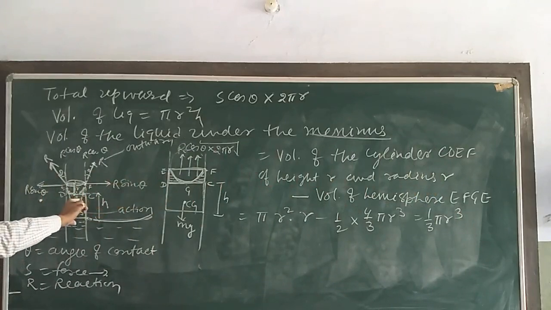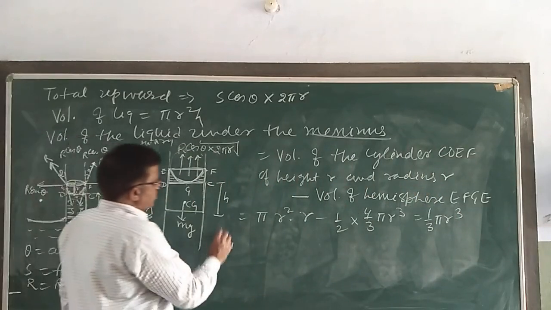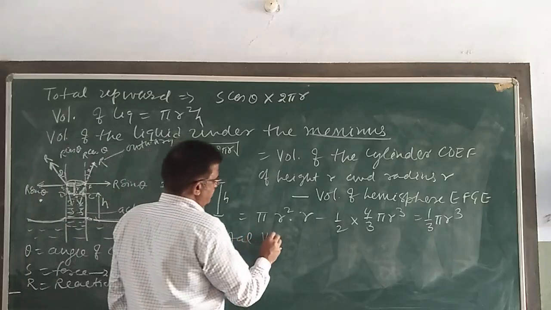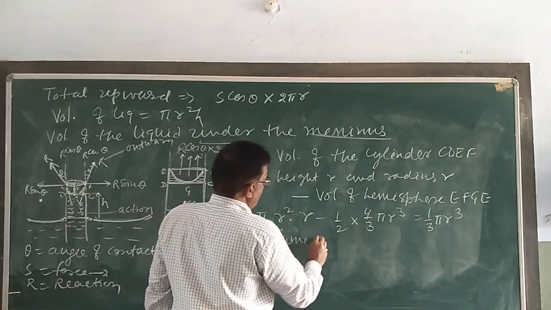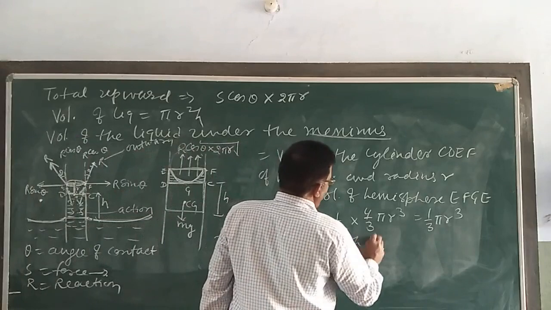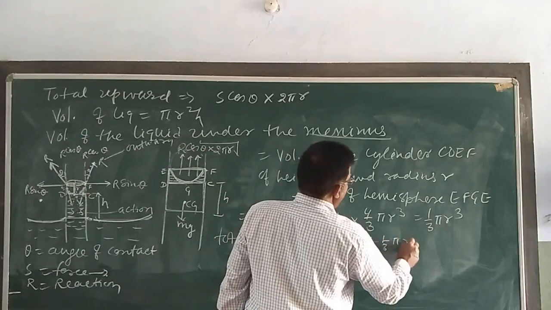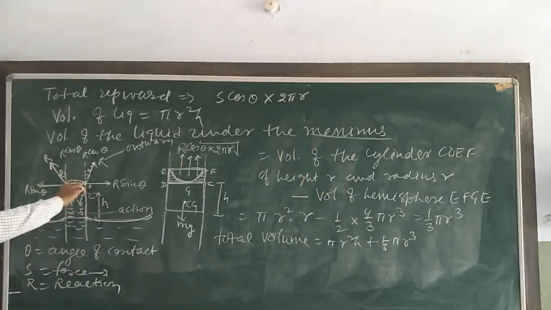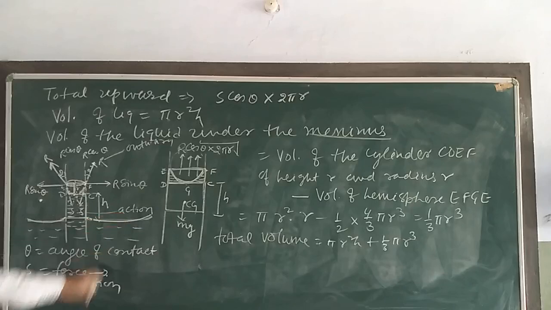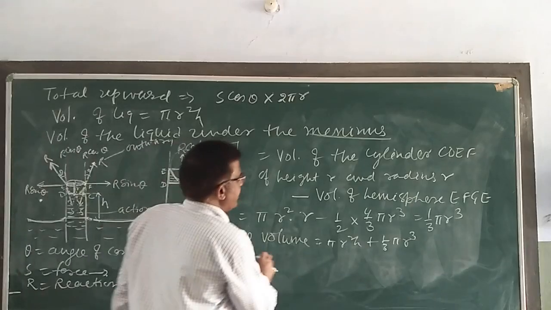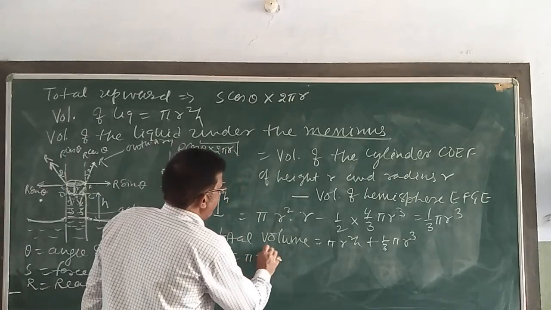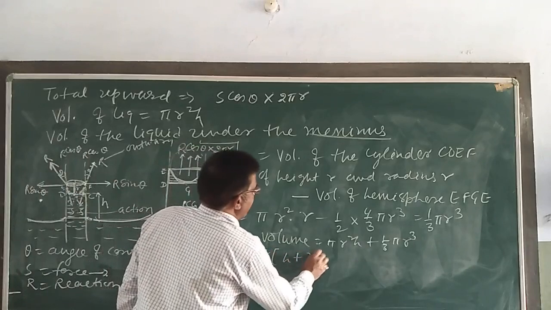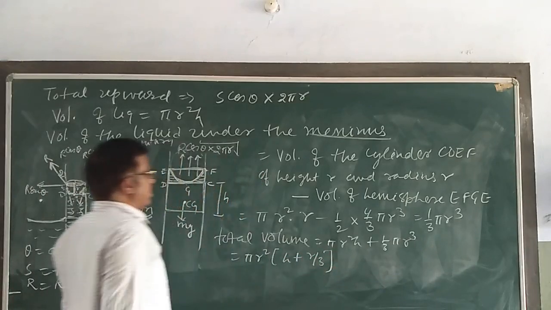So the total volume of the liquid in the capillary tube is pi r square h plus 1/3 pi r cube. This plus this we added, this is the total volume. Take pi r square common, pi r square remains, h plus r by 3. This is the total volume here.